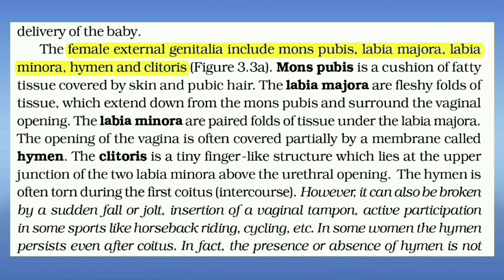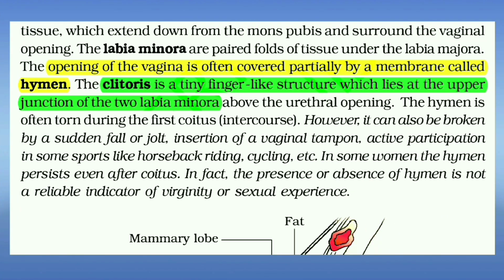Female external genitalia includes mons pubis, labia majora, labia minora, hymen and clitoris. Opening of the vagina is often covered partially by a membrane called hymen. Clitoris is a tiny finger-like structure which lies at the upper junction of the two labia minora.